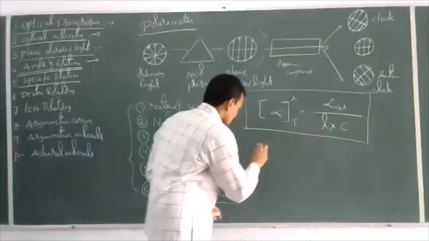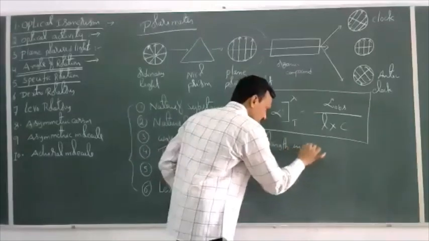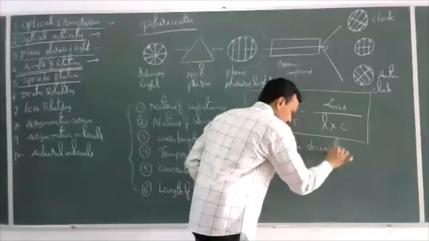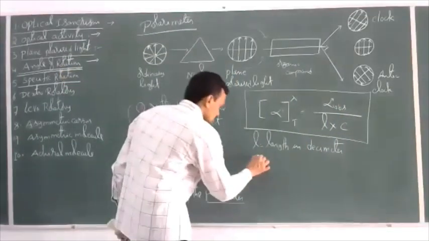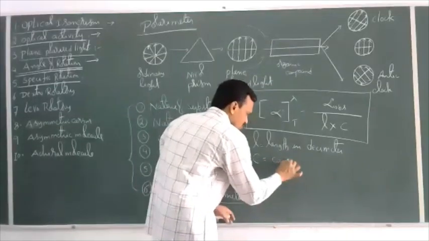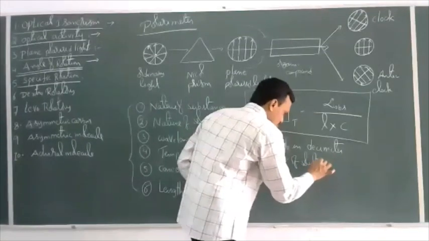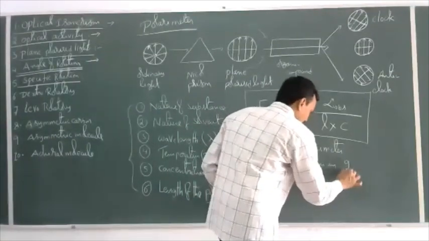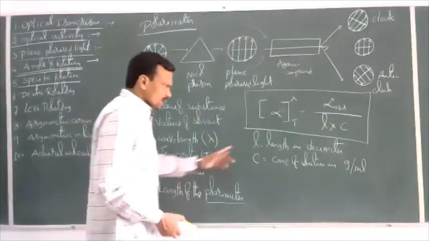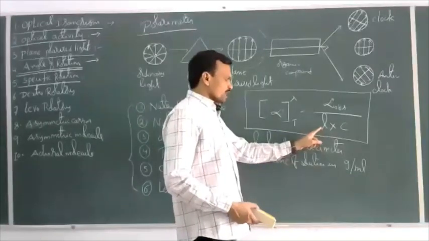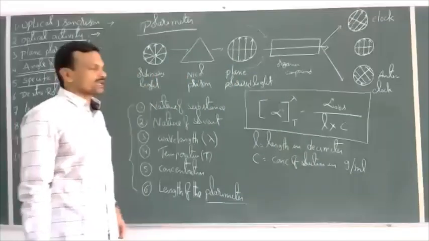L is the length of the polarimeter in decimeters. C is the concentration of the solution in grams per ml, not molarity or normality. So L is the length of the polarimeter in decimeters, and C is the concentration of the solution in grams per ml.